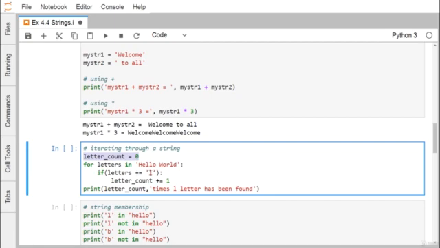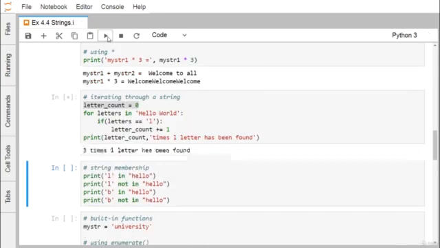If the letter is equal to L, then letter count will be increased by 1. After exiting the indentation, you get the idea that this print is outside of the for loop, so letter count will be printed accordingly. If you execute it, I get that the letter L has been found 3 times here.